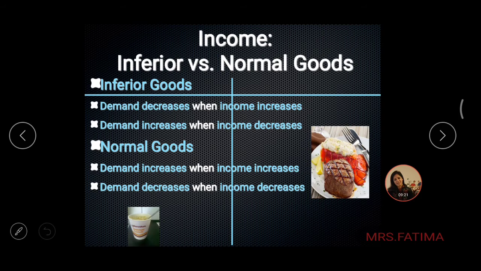Now if your income is increasing, what will happen to the demand of that inferior good, which was the Giffen commodity? It will definitely decrease, and people will now try to shift from the inferior good to a better commodity. The savings which are coming in will now move on to the purchase of a better commodity. And when your income decreases, the demand for an inferior good will definitely increase, because you will not have that much income to dispose and you will have to buy